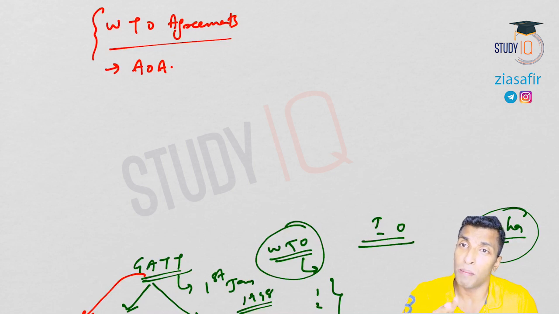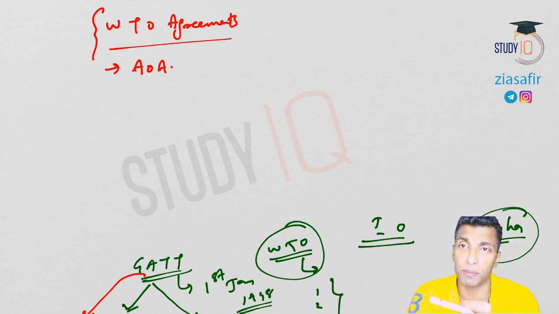Then when it comes to amber box and blue box, both are trade distorting subsidies, that is the similarity. The difference is that in the case of amber box, the AMS requirement has to be satisfied. So AMS is applicable in the case of amber box, but there is an exemption from AMS in blue box. And I have told you how this exemption comes, and how developed countries are misusing this provision.